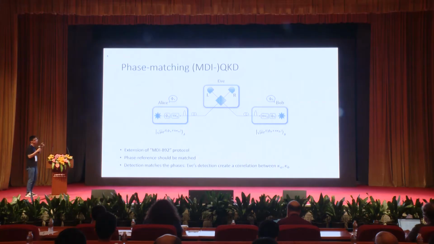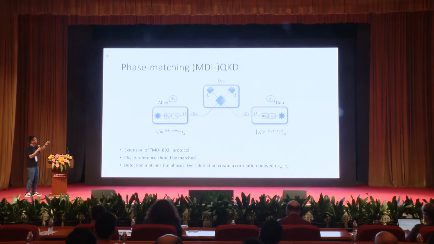But later I will show that for this kind of protocol, you cannot consider the security from the view of a single photon source, and this is a key point of the name phase matching. Originally, when you use the name phase encoding, basically you mean relative phase encoding: you encode the phase into the single photon component of the signals.